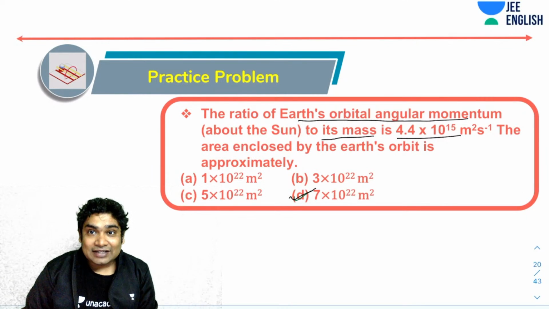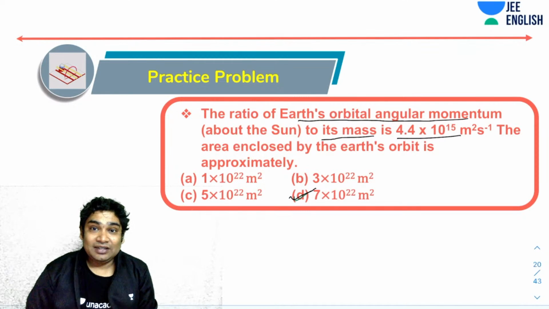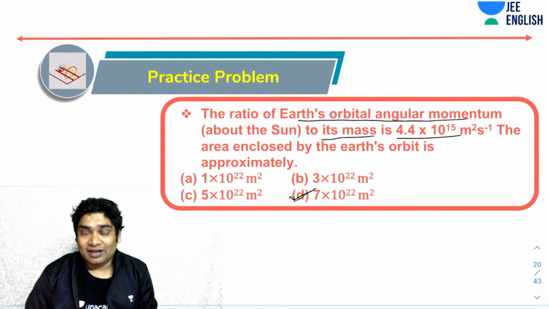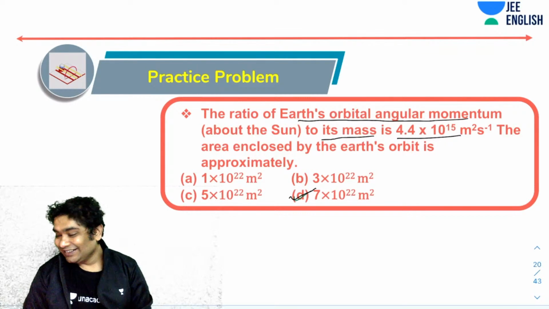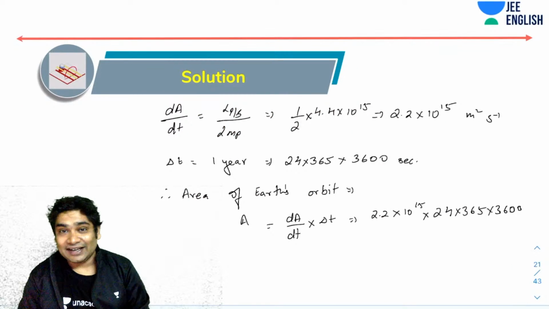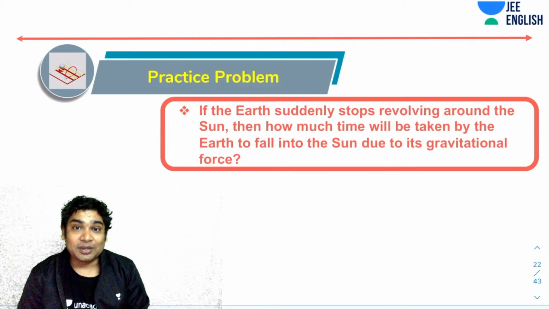So you realize that is how huge the area of Earth's orbit is. So even this is in meter square. Even if you find it in kilometer square, so 10 to the power minus 6 can be multiplied to this. So it would still have been 7 into 10 to the power of 16 kilometers square. So huge orbit of Earth. Okay, so yes, that is the correct answer. Well done, people. Okay, now let's consider another very interesting problem.